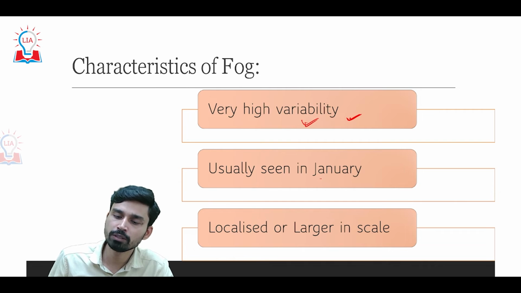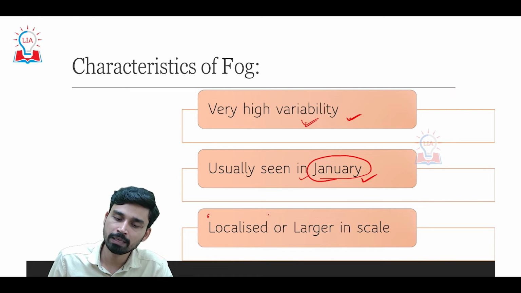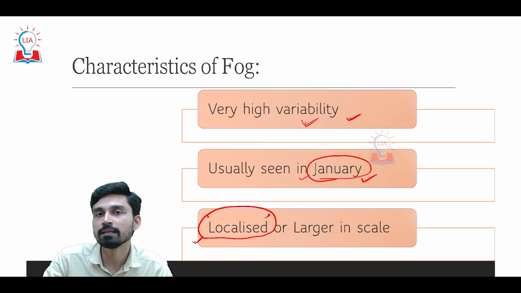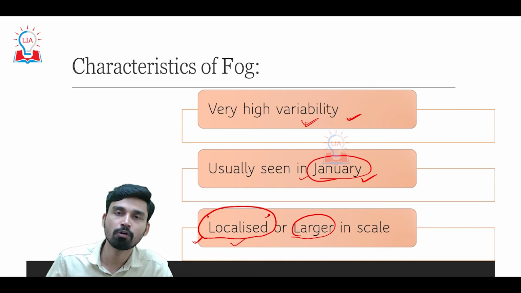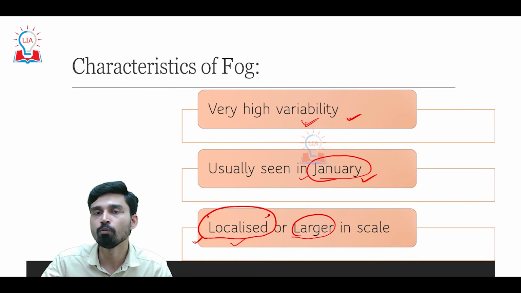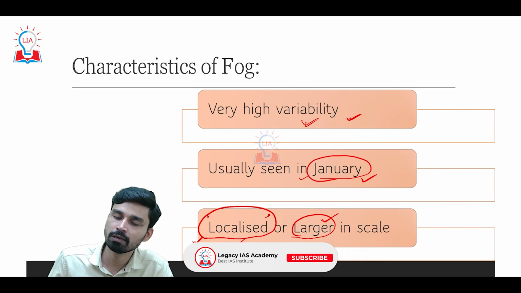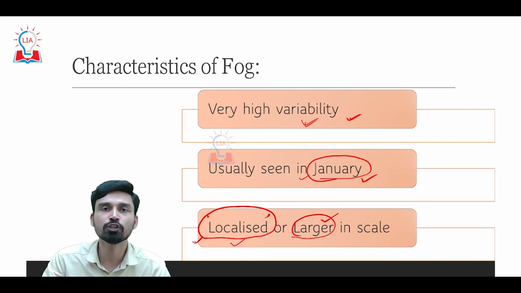Second, though the temperature is usually lowest in the month of January, the densest or most intense type of fog is seen in northern India during the month of January. And third, it can be both. If the fog that is forming is radiative in nature, in that case the fog is localized. On the other hand, the fog that is forming due to the advection process, due to movement of warm wind over the cold surface, develops over a much larger area. So it can be localized or larger depending on the nature of formation of the fog.